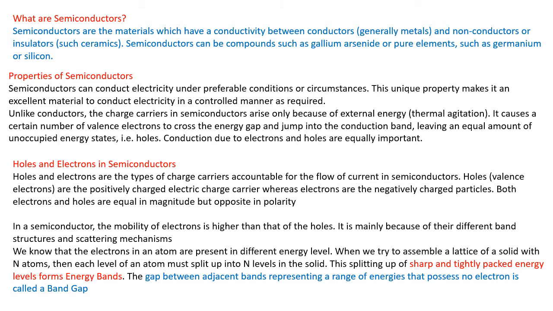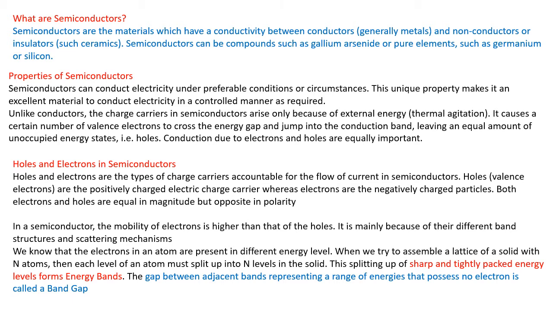Or simply, semiconductors are those class of material which is neither a good conductor nor a bad conductor or insulator. Sometimes it behaves like an insulator and sometimes it behaves like a conductor.